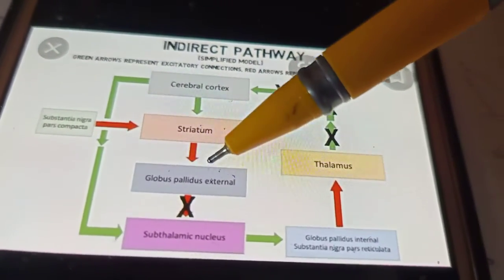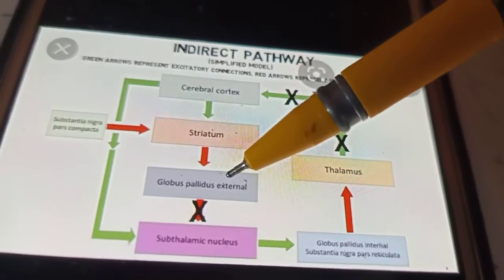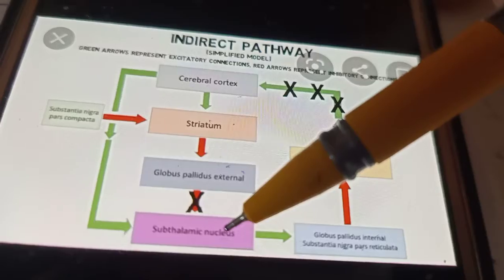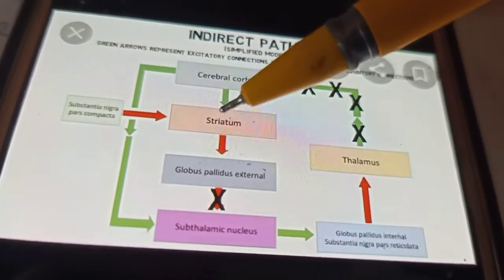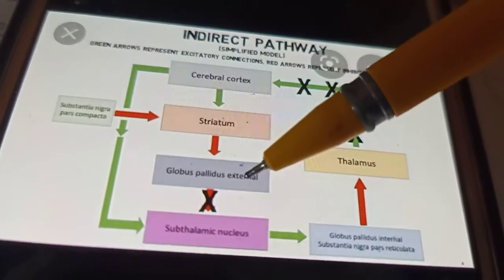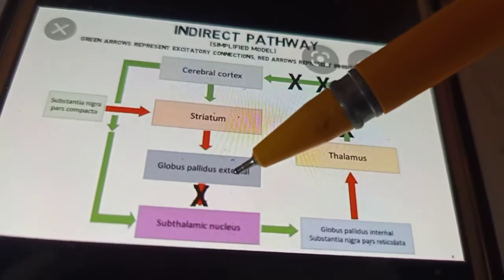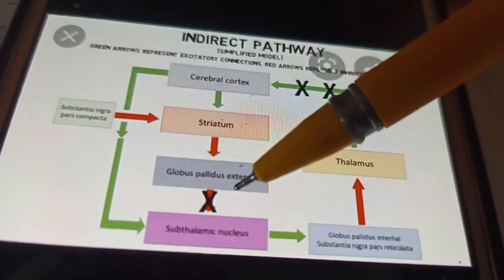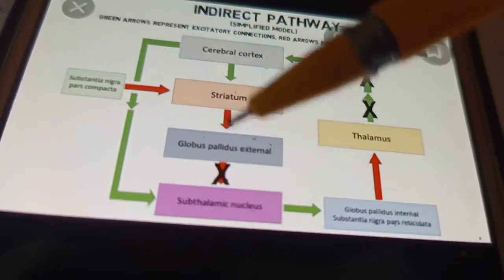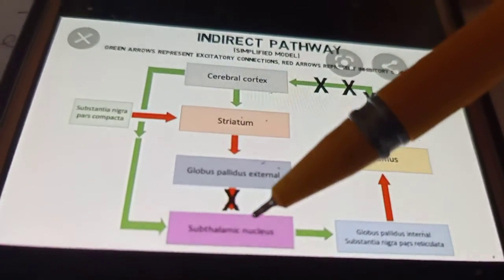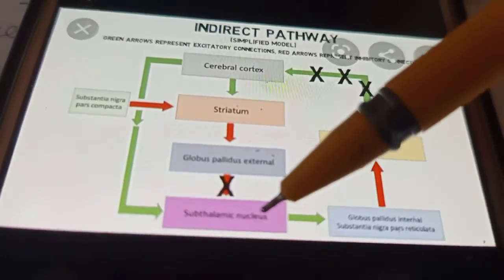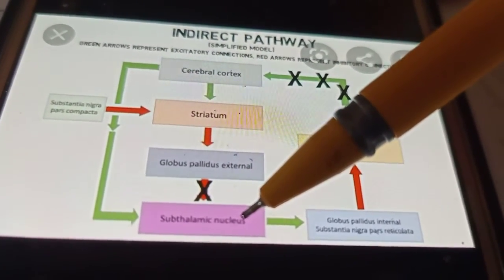The function of the globus pallidus external is to inhibit the subthalamic nucleus. So what will happen? The globus pallidus external is no longer able to inhibit the subthalamic nucleus.